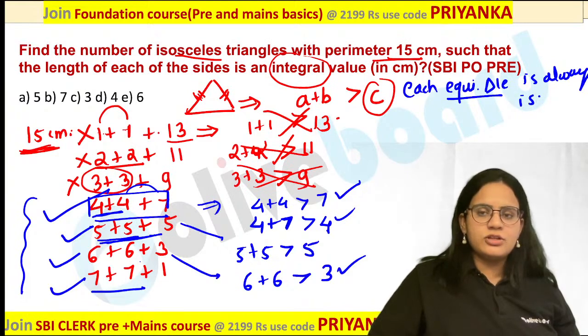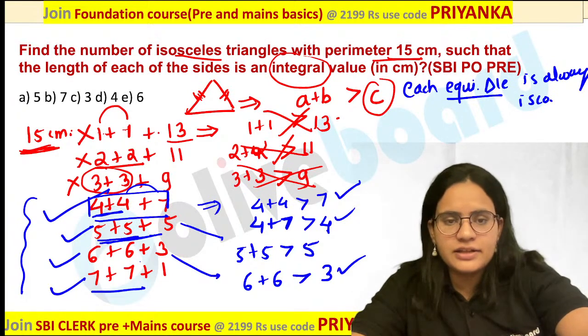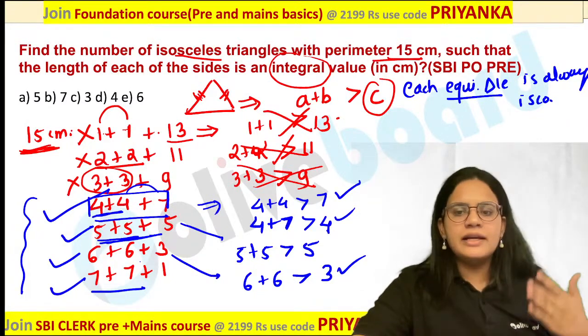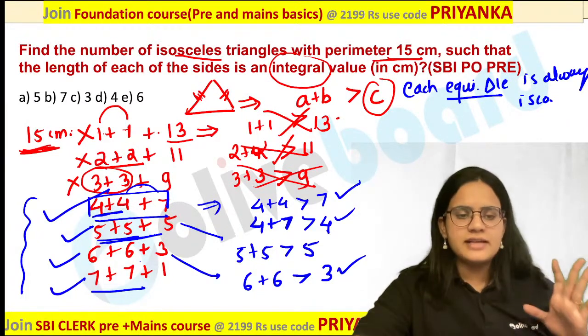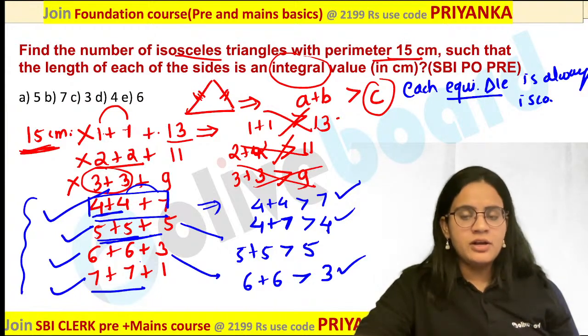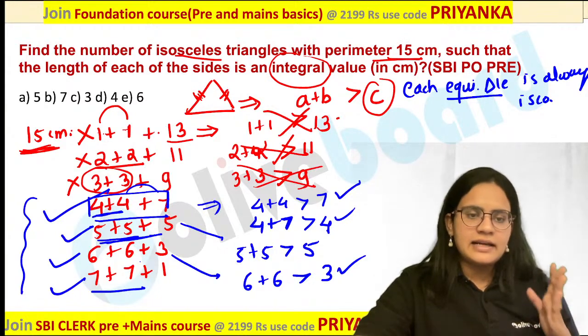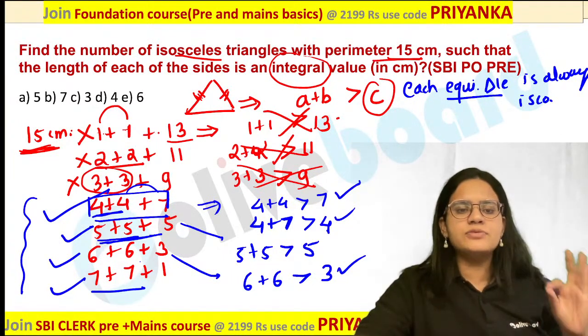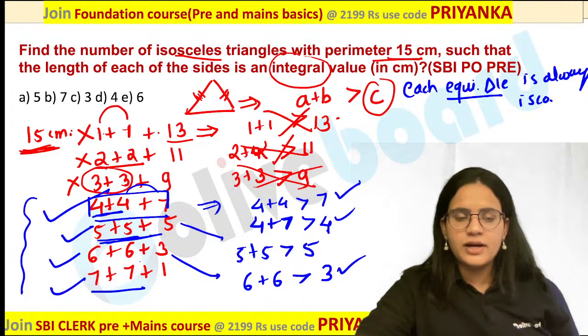Please remember this, because for an isosceles triangle, what is the condition? Two sides should be equal. The third side can be equal or not equal. Both things are possible. Are you getting my point? Many students felt that as this is an equilateral triangle, it won't be isosceles, so they did not count this, which was a wrong concept. Are you guys getting it?